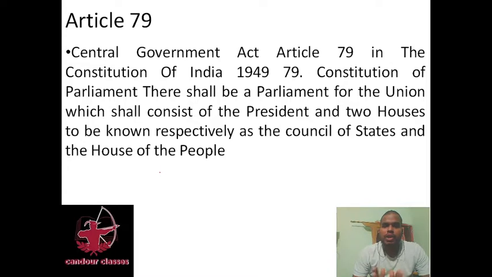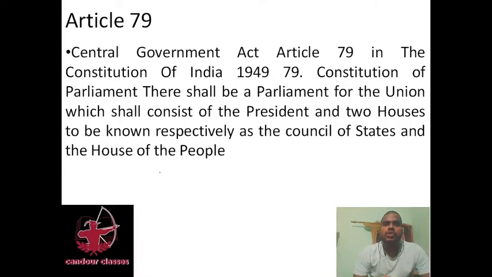See what Article 79 says. When we say Parliament, it doesn't consist of only two houses, that is the upper house and lower house, or in India Lok Sabha and Rajya Sabha. It consists of our President also.